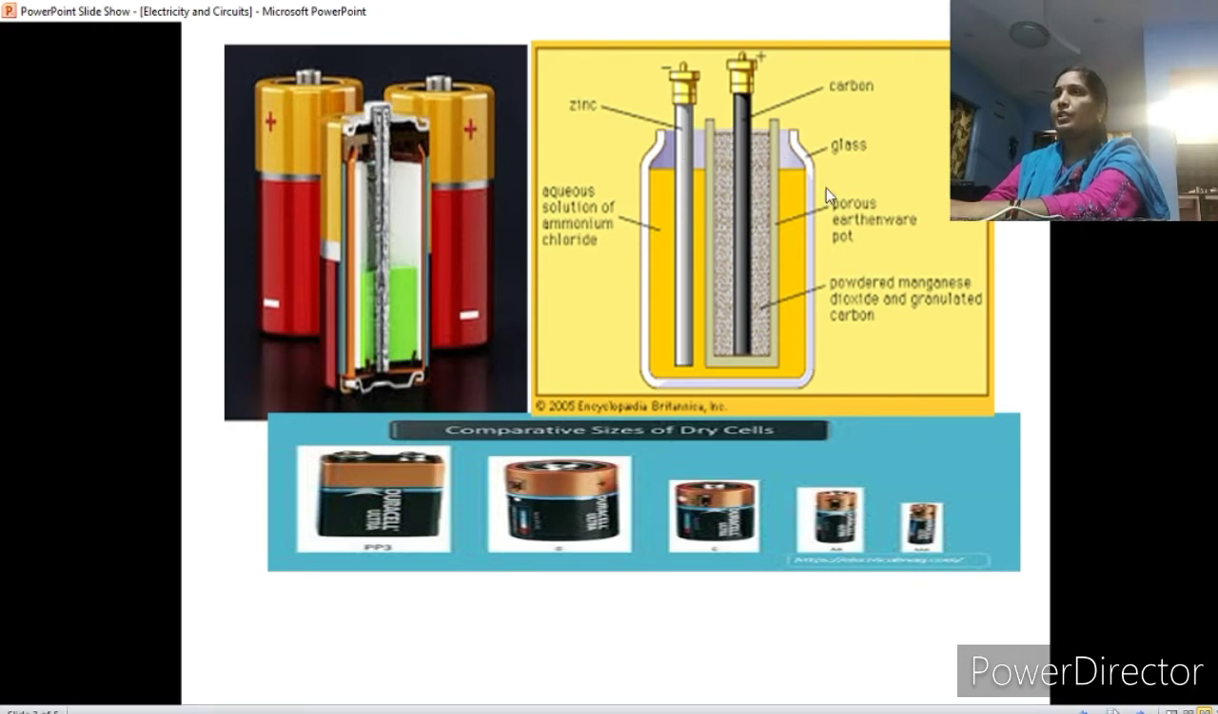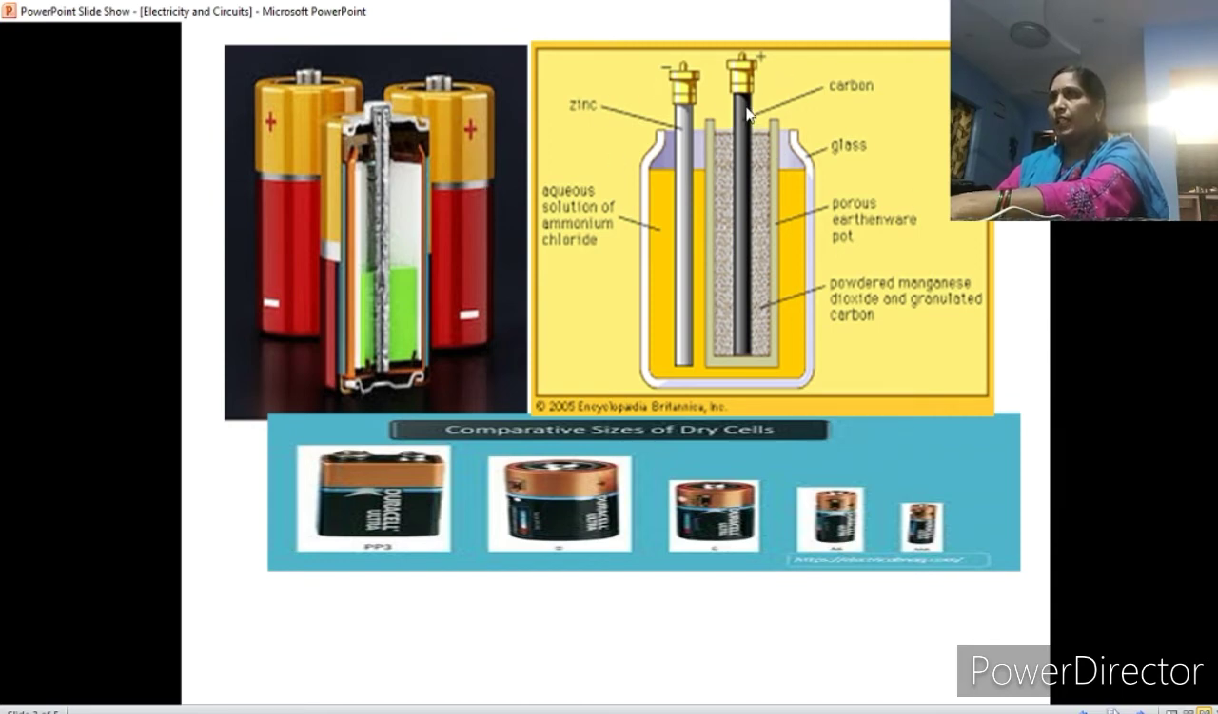This is all finally covered by a zinc container which acts like an anode. The carbon rod acts like a cathode. The carbon rod is surrounded by magnesium dioxide and carbon black. Magnesium dioxide this is, and this one is carbon black.